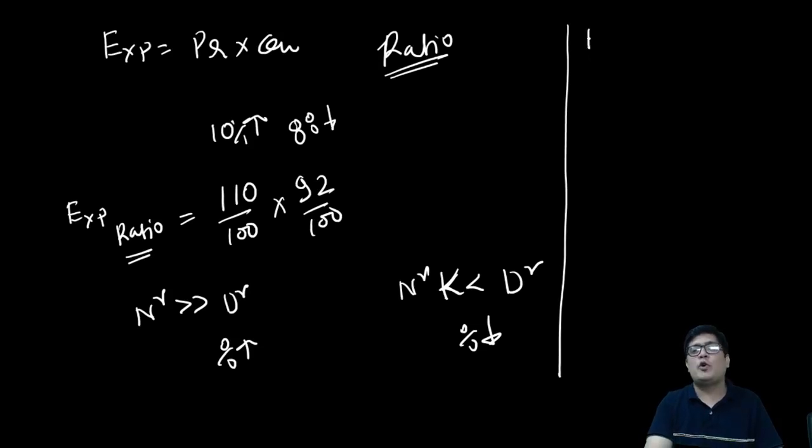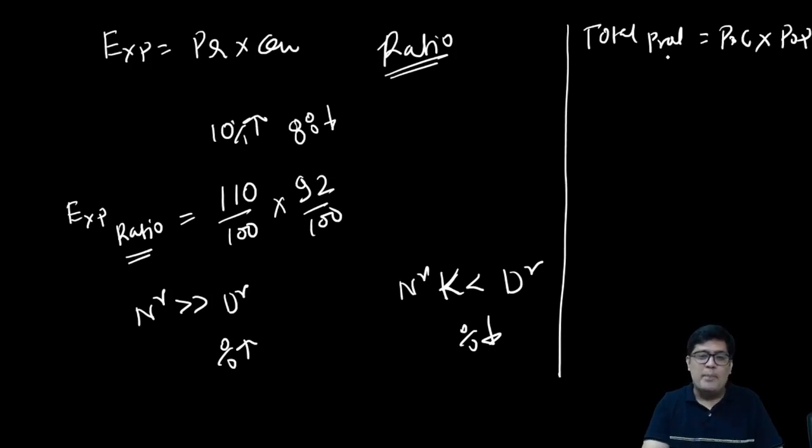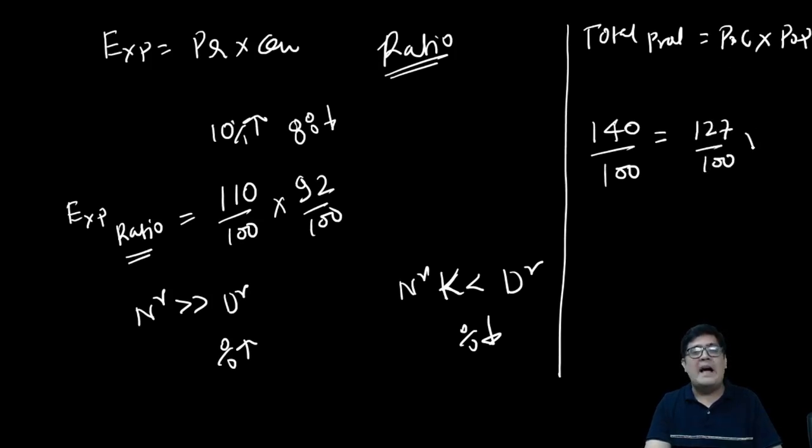What did we have? We had total production. Total production is equal to what? Per capita multiplied by population. Observe. Total production is equal to per capita multiplied by population. So production was increasing 40%, food grain was increasing 40%, and per capita was increasing 27%. I have no idea what is the population change. So what I am getting is population ratio, not population. Gone and gone. So what do I have for you? I have this for you.